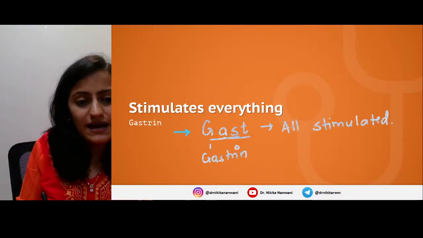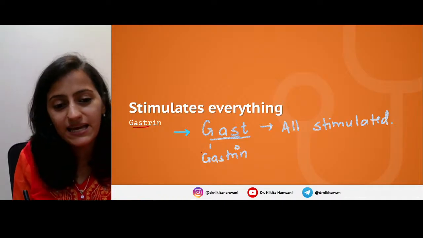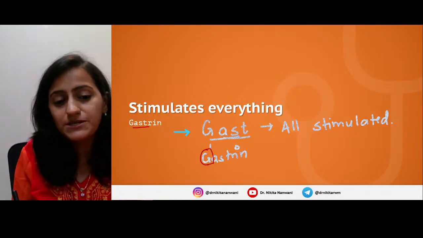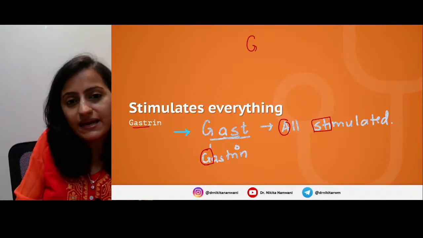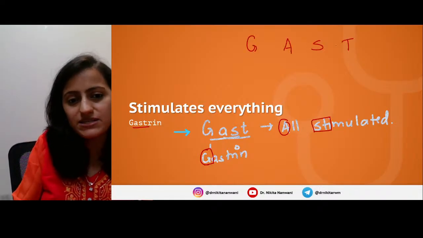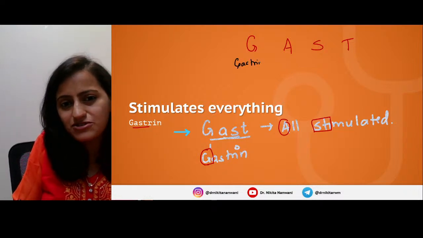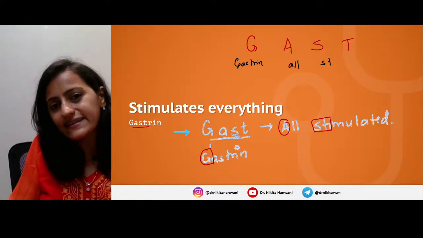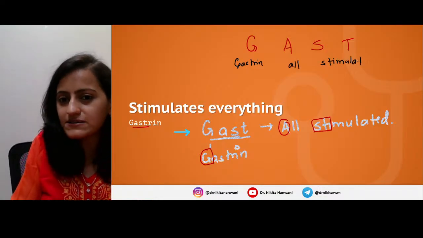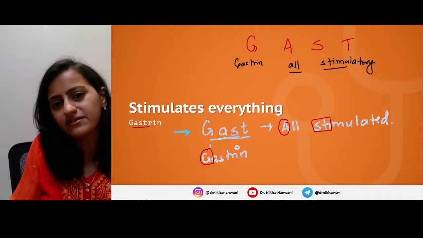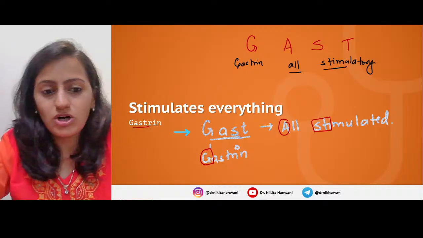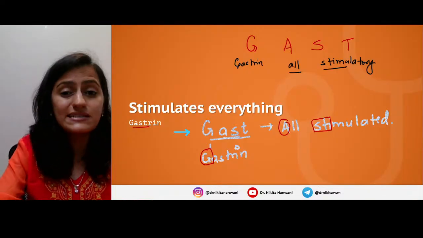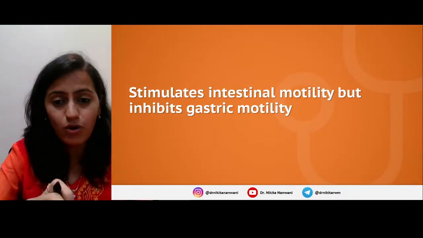How do we remember that? When you write gastrin, the GAST. So remember, gastrin is all stimulatory, that is GAST. Okay, basically G for gastrin, ST is stimulatory. So gastrin stimulates everything. Okay, gastrin stimulates everything. Okay. So that is very, very important. We'll see and summarize everything at the end, the table also.